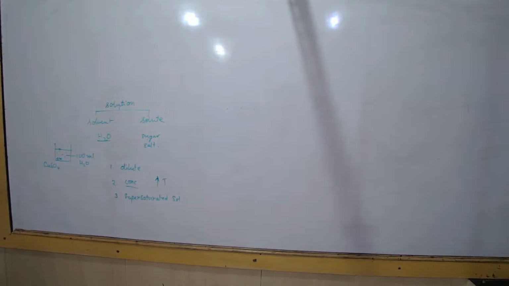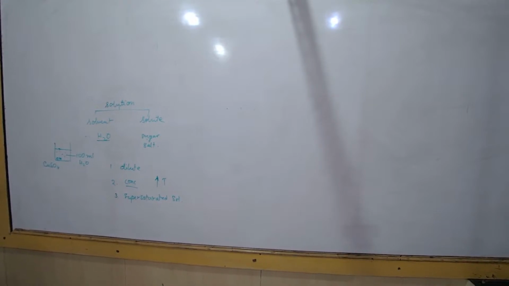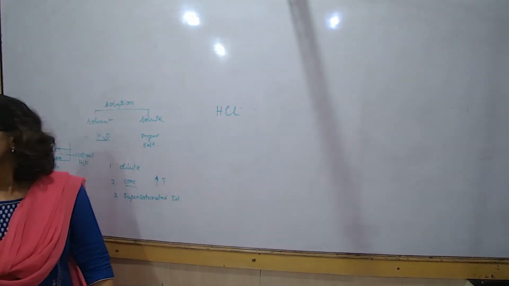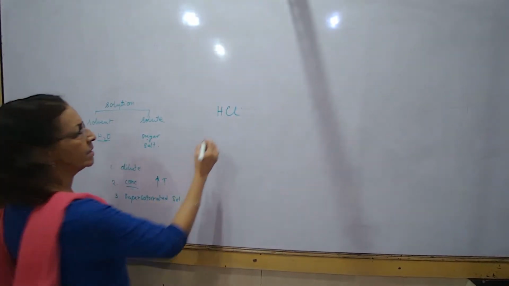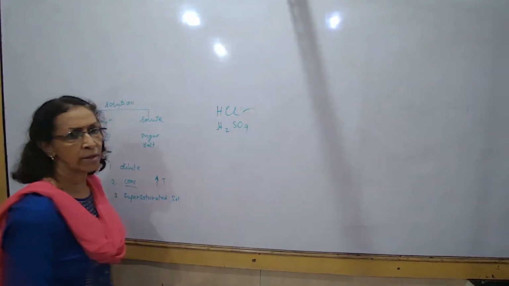ACEF. Yes, AC, ACEF. D also. Hydrochloric acid. What is hydrochloric acid? HCl. Yes, it's a compound. Just like sulfuric acid. What is sulfuric acid? It is H2SO4. Okay, so this is hydrochloric acid.